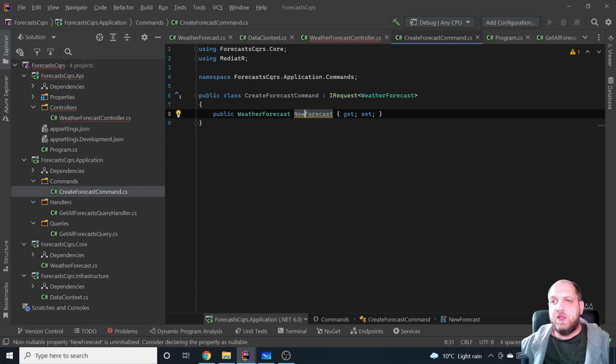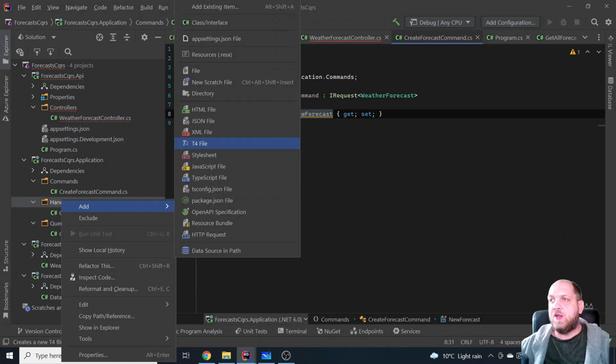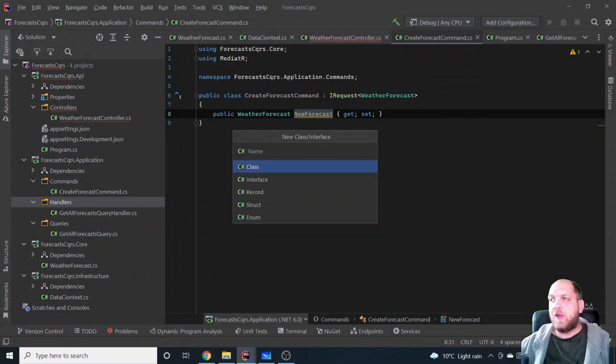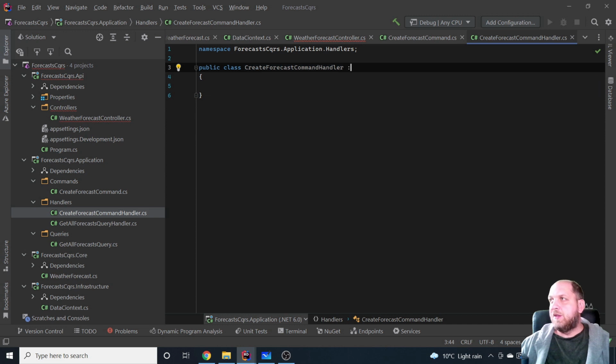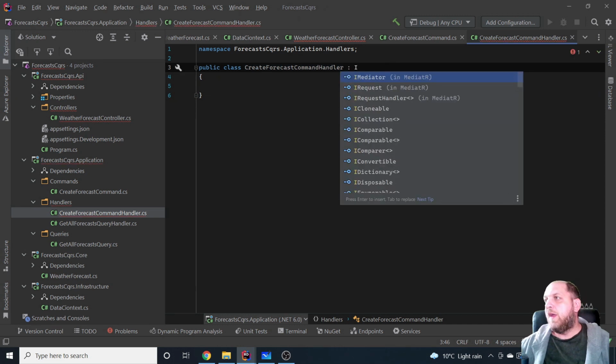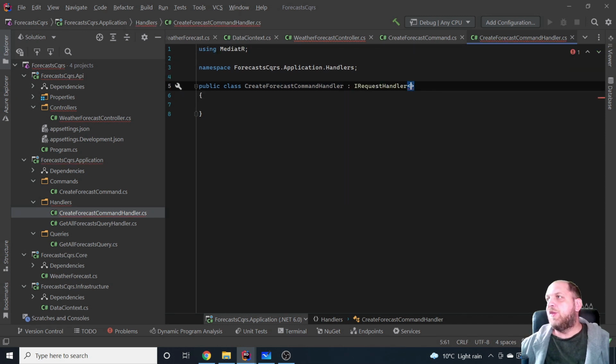And then we will need the handler for that. So let's add here in the handlers folder a new class, and we'll name this CreateForecastCommandHandler. Once again, to make this a handler, it needs to actually implement IRequestHandler, which takes two generic type parameters.